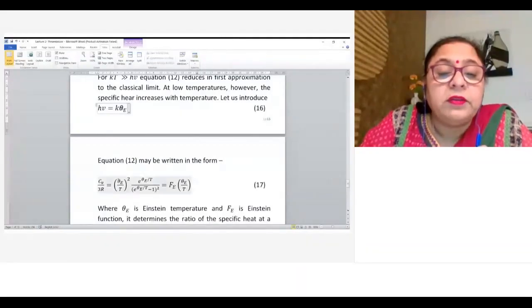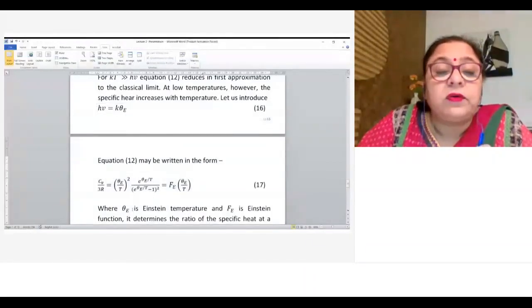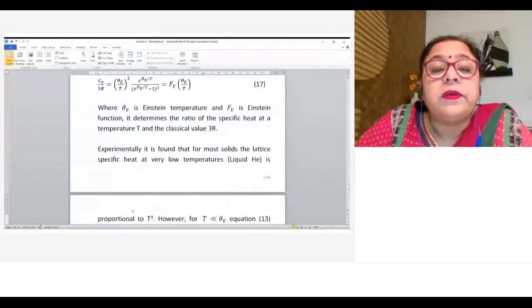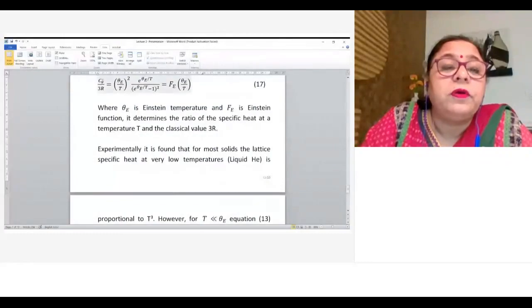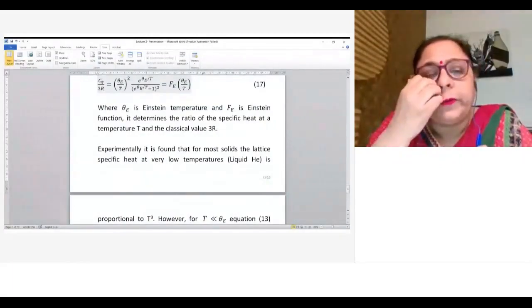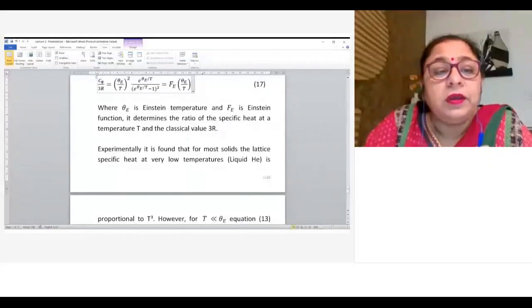We will get this equation. And this is called the Einstein function, where theta E is called the Einstein temperature and f is called the Einstein function. What is this function? It is the ratio of Cv upon 3R. And what is 3R? 3R is the classical heat capacity. Cv is the heat capacity obtained from the Einstein theory, and 3R is the classical heat capacity.